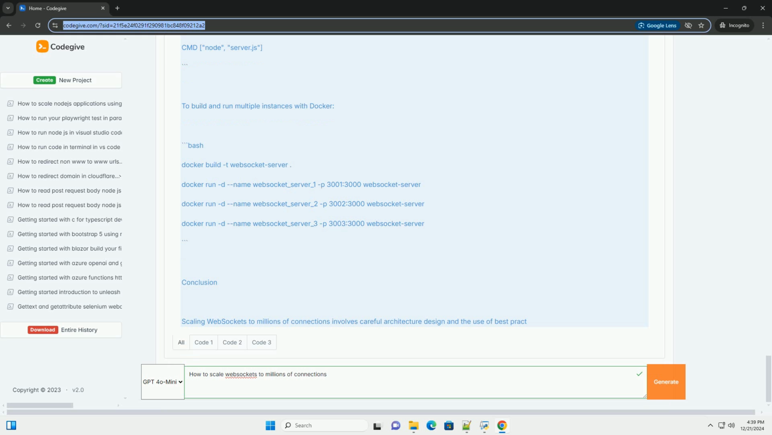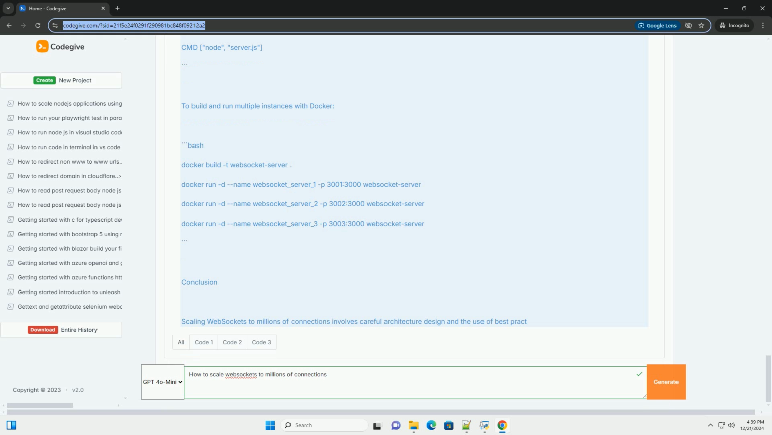5. Optimize resource usage. Use event-driven architectures, like Node.js or Go, that are more efficient in handling concurrent connections. 6. Health checks and monitoring. Implement health checks and monitoring to ensure the server is performing optimally.